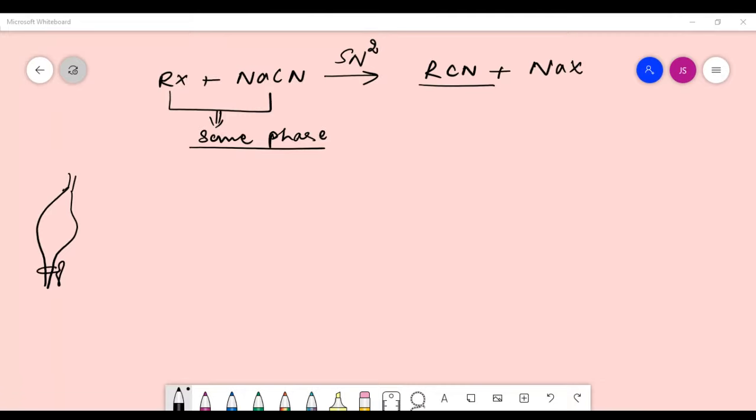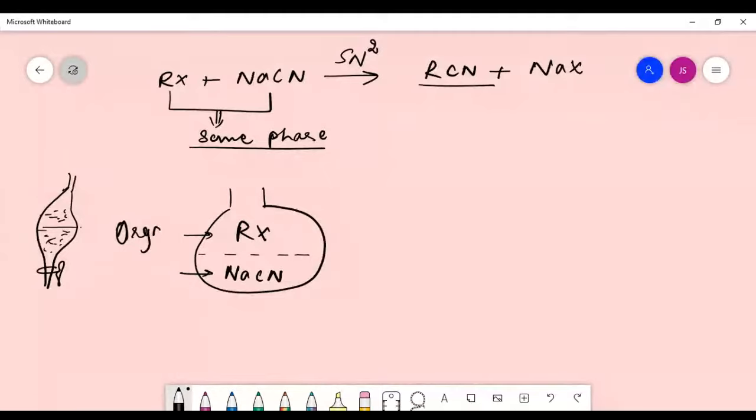One reactant will be soluble in the organic layer, and the other is soluble in the aqueous layer.